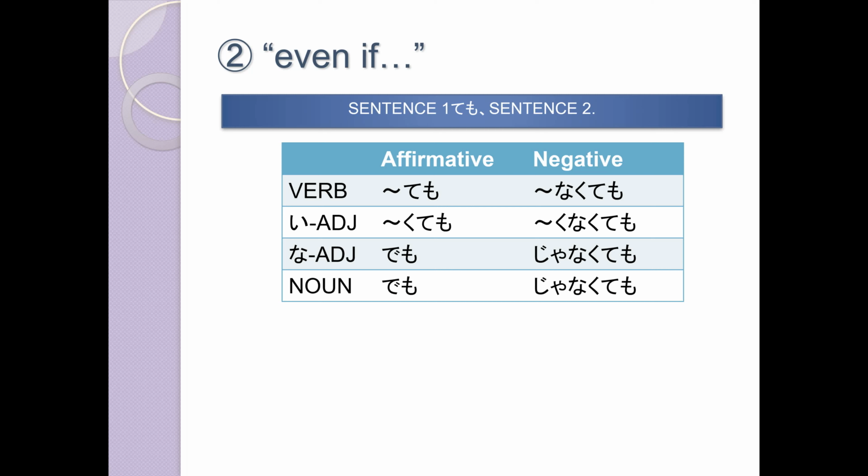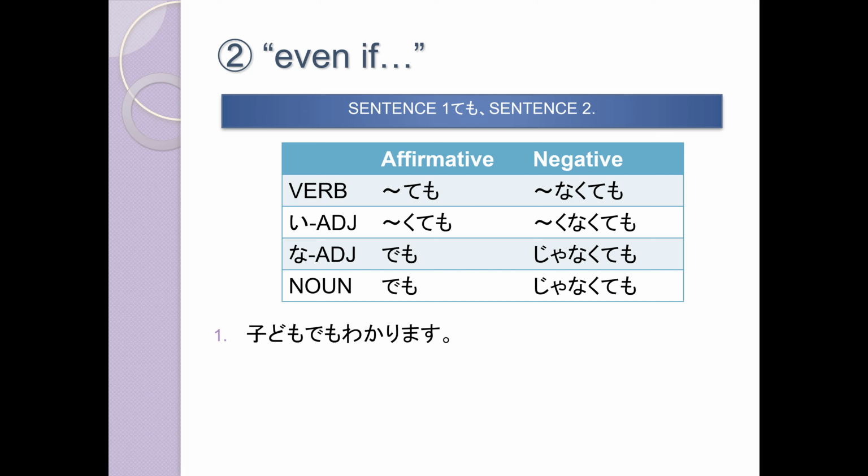For な adjectives and nouns, the affirmative is でも. So like 元気でも or 学生でも. And the negative is じゃなくても. So 元気じゃなくても or 学生じゃなくても.